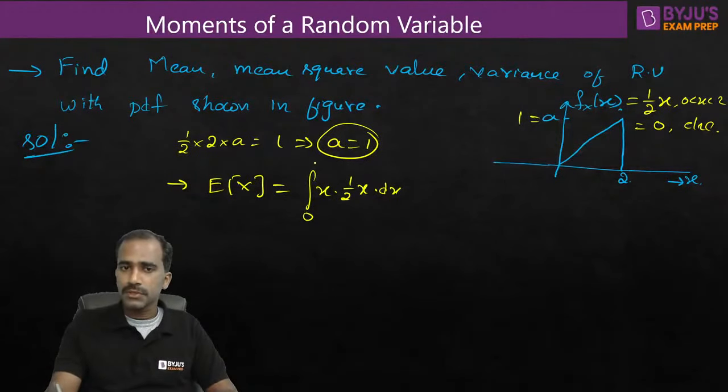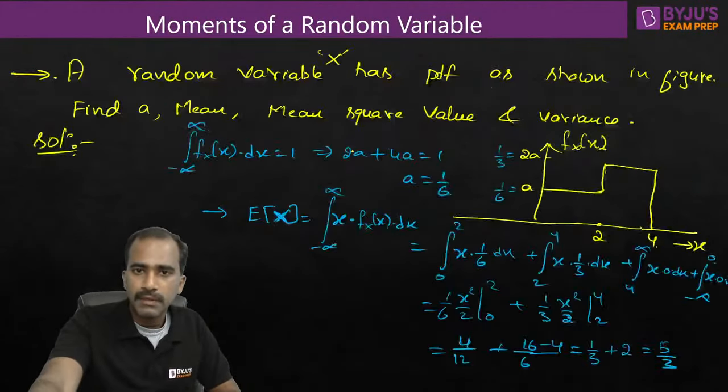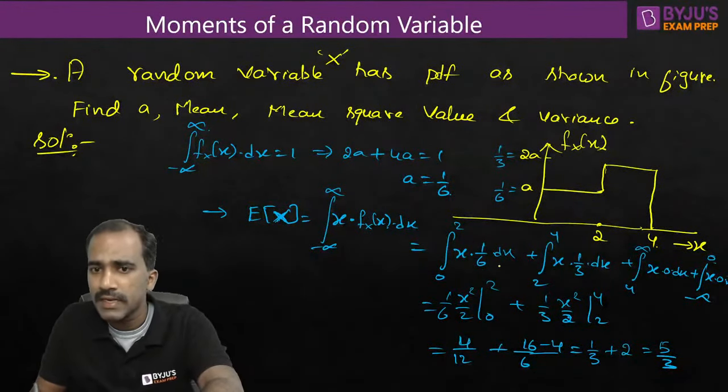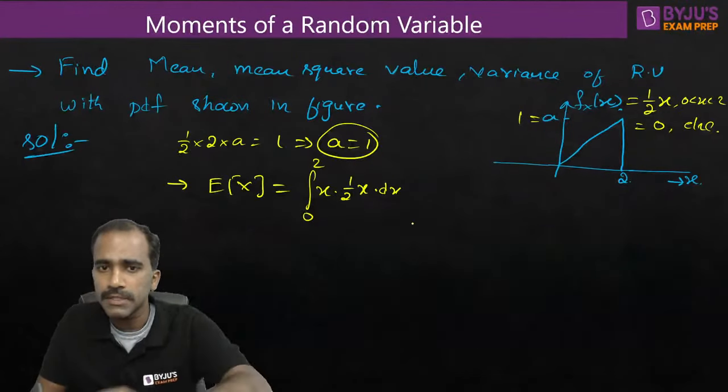That is valid only from 0 to 2. I am just writing directly. I am skipping one step here. So instead of writing the basic formula, I am just directly writing this step. I hope you can understand that much.